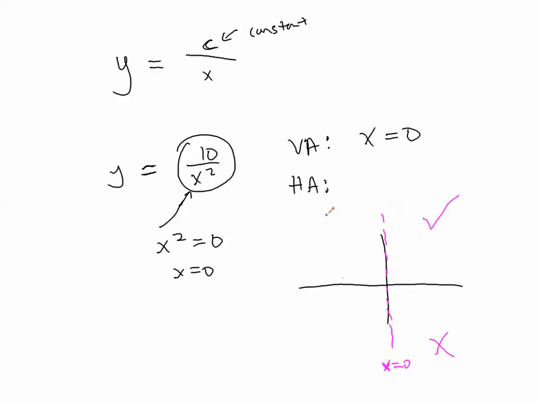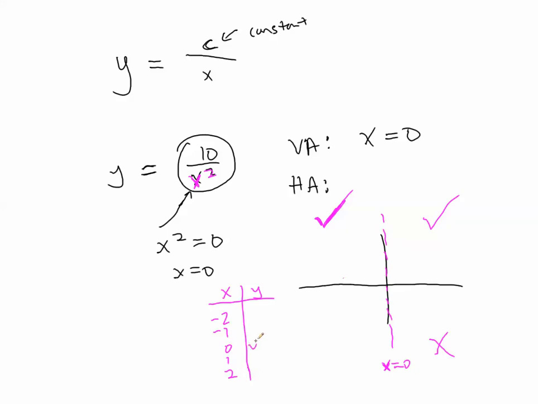Similarly, since x is being squared, if I put in a negative number for x, a negative number squared will yield me a positive number, and so a positive divided by a positive is a positive. So again, I should see it over here. Well, let's just think about what these values might look like. So when x is, let's say, -2, -1, 0, 1, 2.